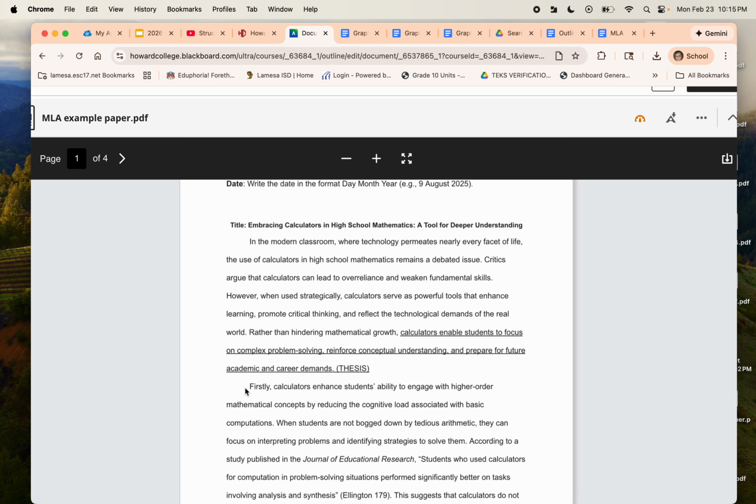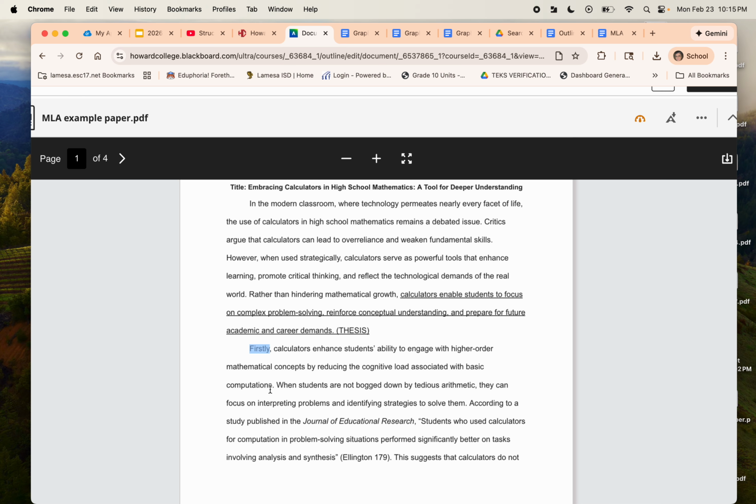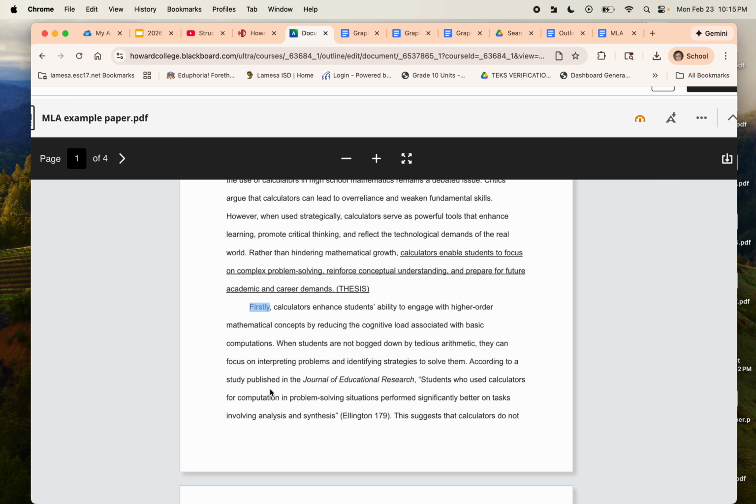I have a transition word. Why does it keep doing that? Okay, I have a transition word. And then we go into my first point that I want to make, which should be matching the first point in my thesis. The first thing that I mentioned here should be the first paragraph that I write.